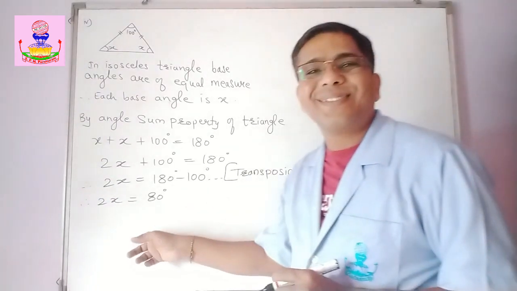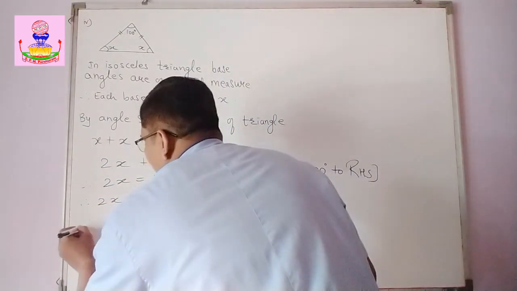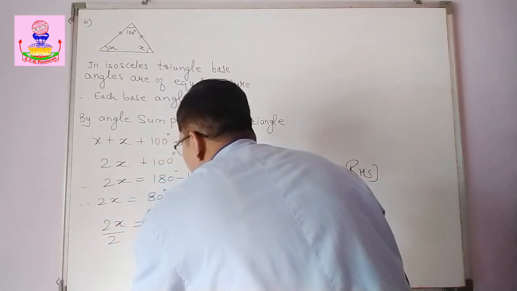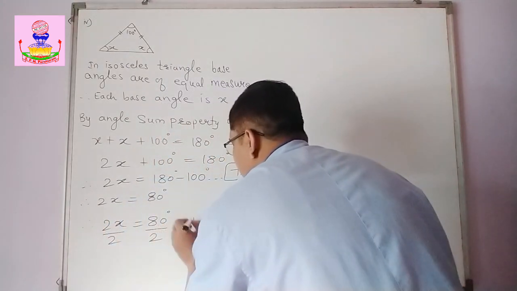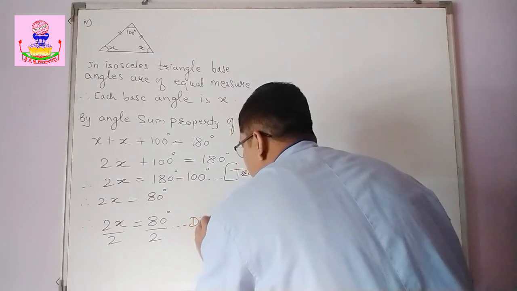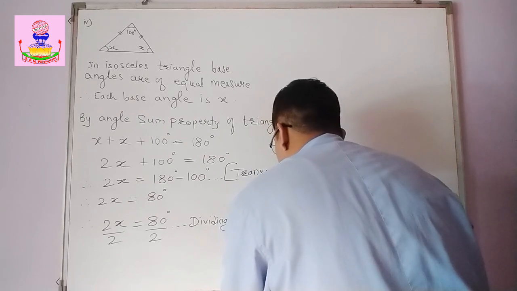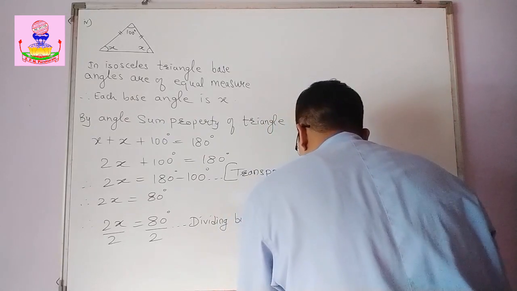Now divide both sides by 2, right? So 2x upon 2, that is equal to 80 degree upon 2. So dividing both sides by 2.